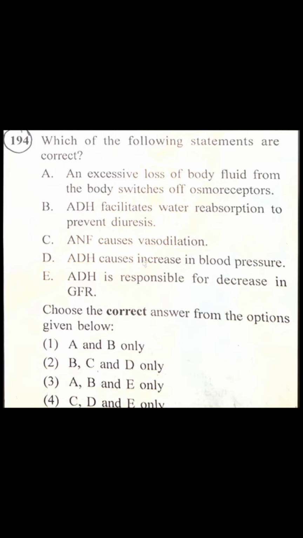Which of the following statements are correct? An excessive loss of body fluid from the body switches off osmoreceptors. No. Antidiuretic hormone facilitates water reabsorption to prevent diuresis. Correct. ANF causes vasodilation. Correct. ADH causes increase in blood vessel pressure. Correct. B, C, D correct. And ADH is responsible for increase in GFR. So E is incorrect. So the correct option is B, C, D. Second is correct.